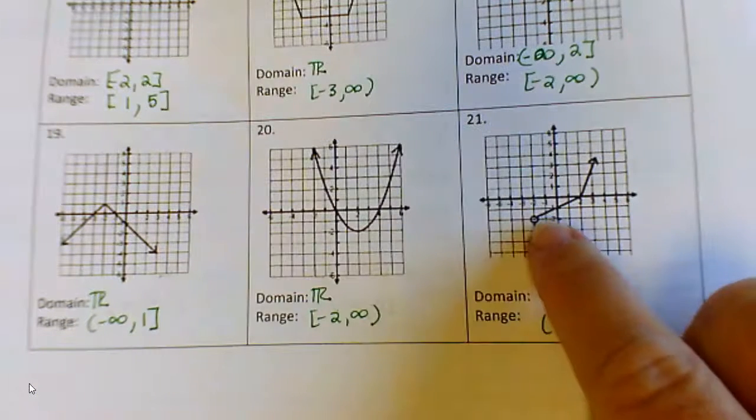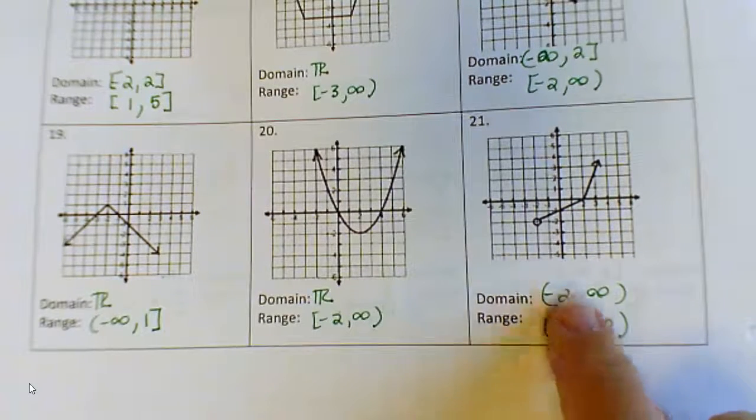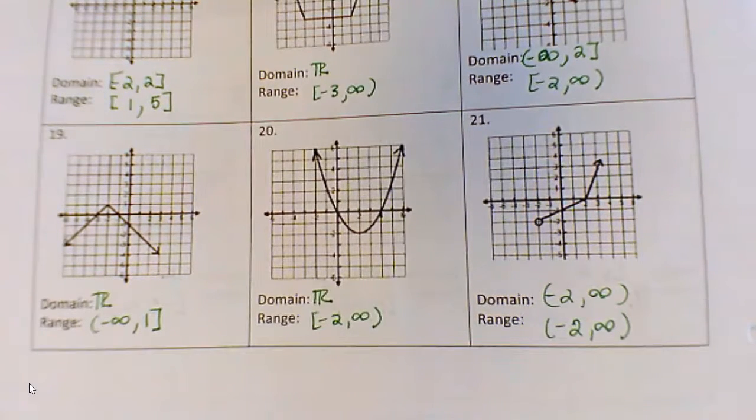Because 21 has that open circle, that's why there's parentheses, and that's a case where there's always parentheses instead of a bracket, because we don't actually get to that value, because that open circle means it doesn't really touch it. So all the other times we have those brackets on the numbers if there's numbers included, but that would be a time where there's parentheses.